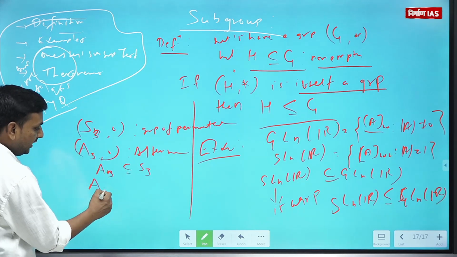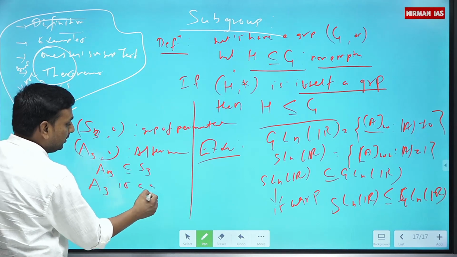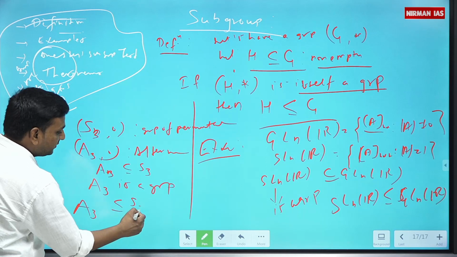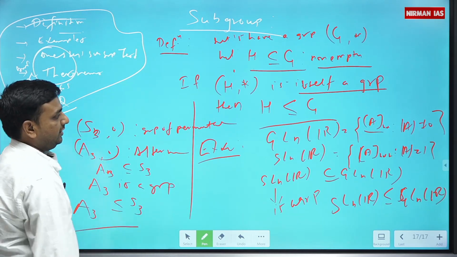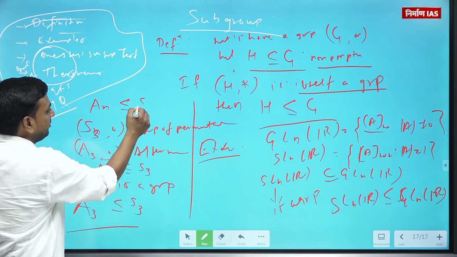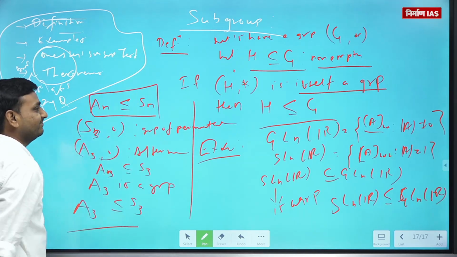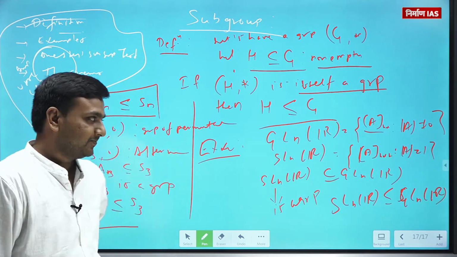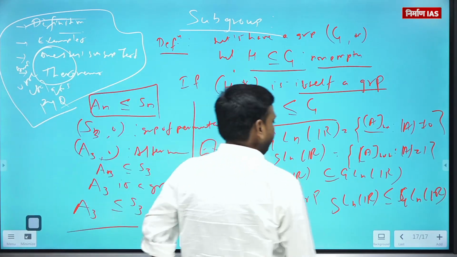Also, A3 is a group. Then what will we say? A3 is a subgroup of S3. Moreover, An is a subgroup of Sn. Is that clear?